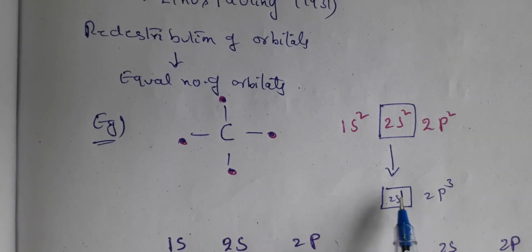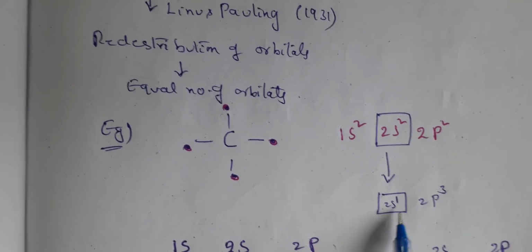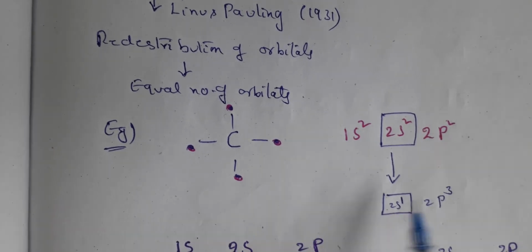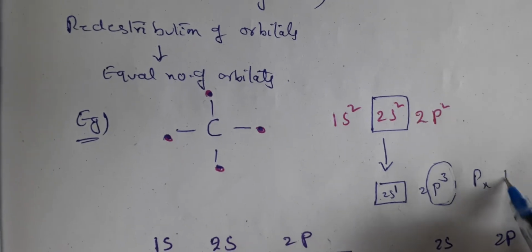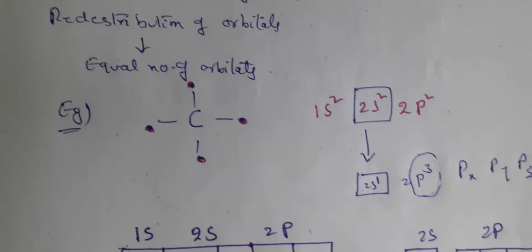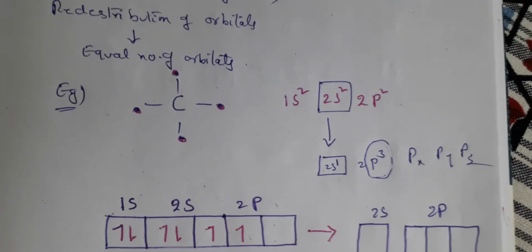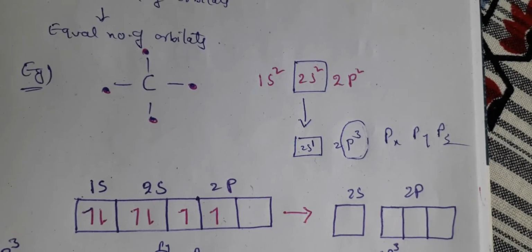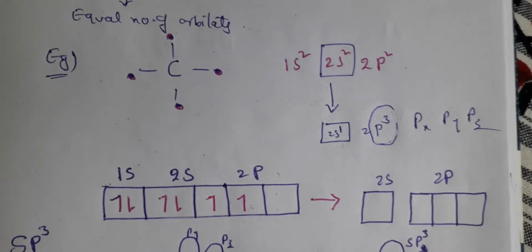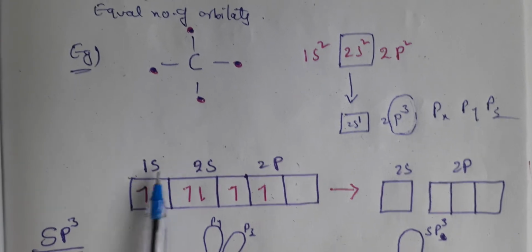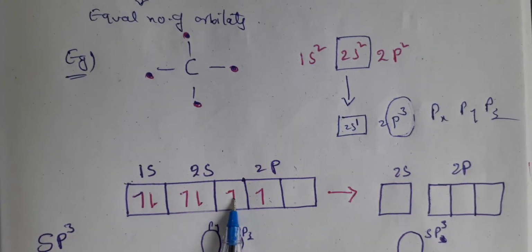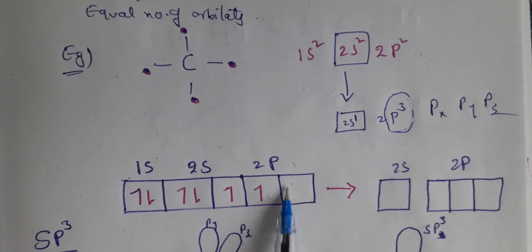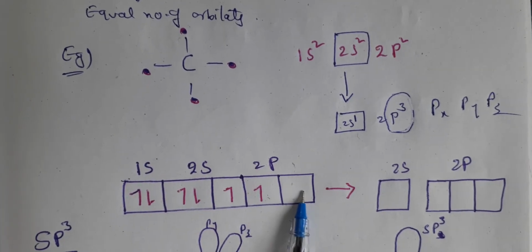So what do we have now? Unpaired electrons. When we talk about p, you have px, py, pz. So in px only one electron, in py only one electron, in pz only one electron. In the ground state, 1s is totally filled, 2s is totally filled, and in 2p, px has 1, py has 1, and pz is totally empty.